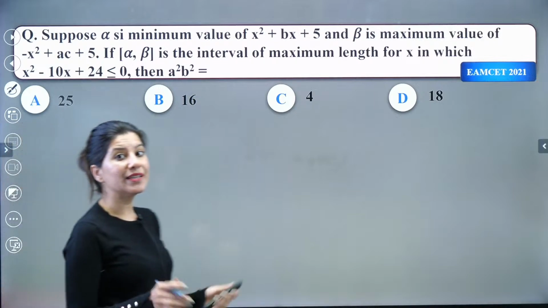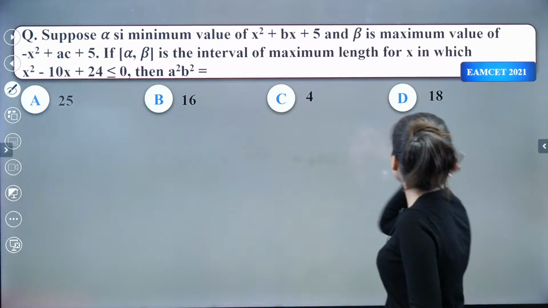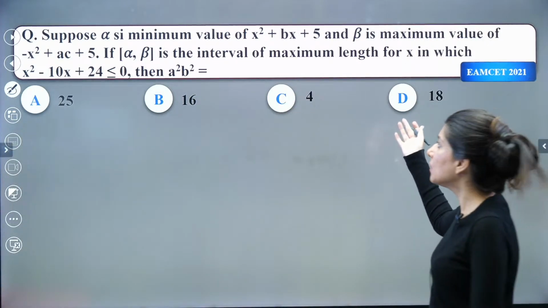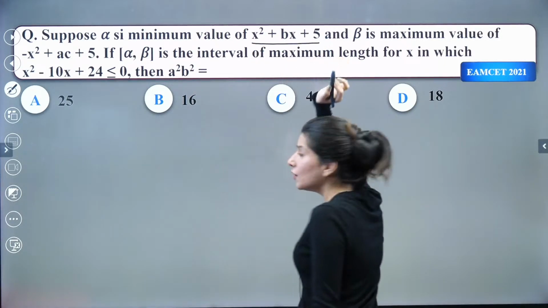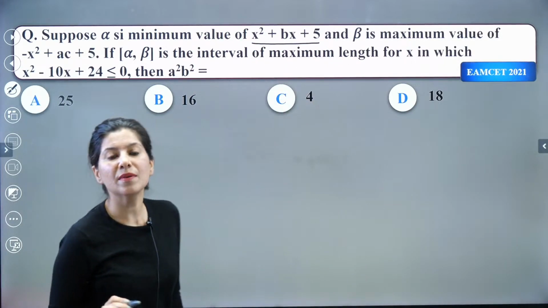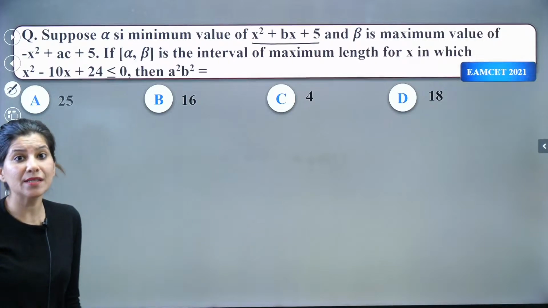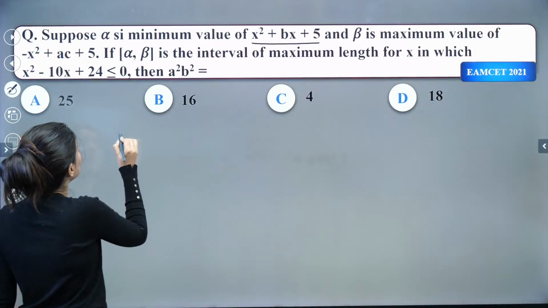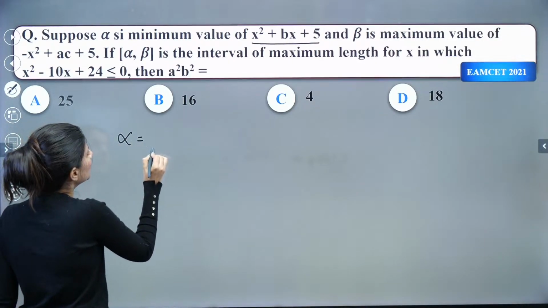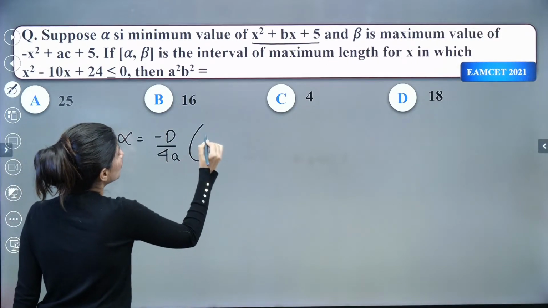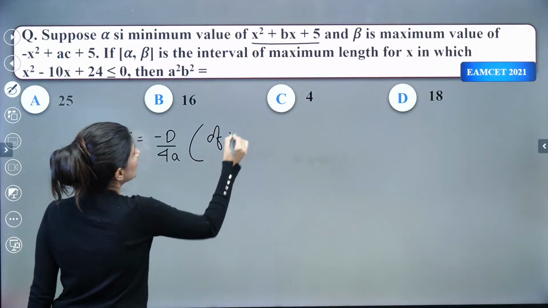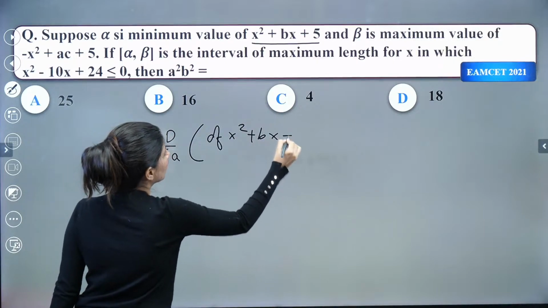Now let us talk about the next question. Again from EAMCET 2021. Suppose alpha is the minimum value of this. Do you know how to calculate the minimum value or maximum value of any quadratic? So basically alpha will be equal to minus D upon 4a of the first quadratic, x square plus bx plus 5.